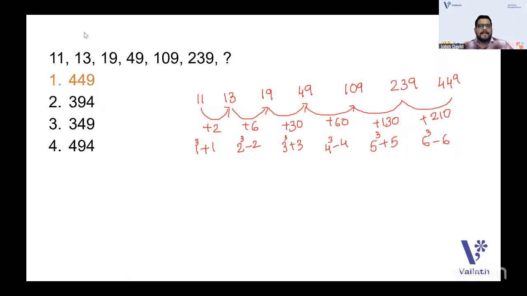Did you understand? It's actually 1 cube plus 1, 2 cube minus 2, 3 cube plus 3, and so on. So you can think of how we can understand this pattern in an easy method. When the numbers 2, 6, 30, 60 come, it is a pattern that follows 1 cube plus 1, 2 cube minus 2, like that. So when they ask the question, you can analyze that these numbers have the pattern n cube plus 1 and n cube minus 1. Clear. So that is how you can work it out.